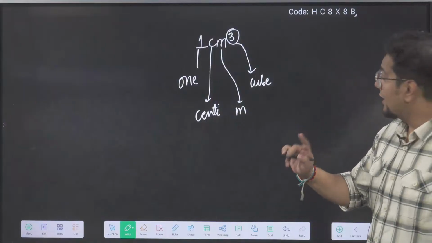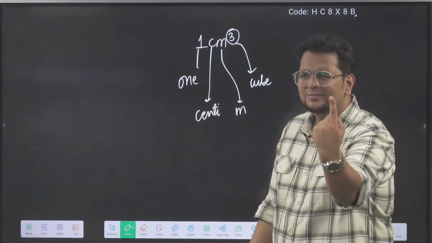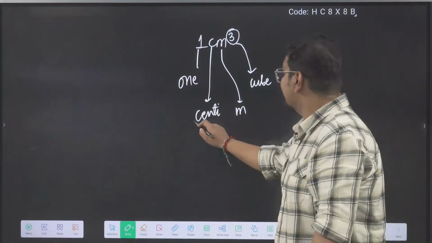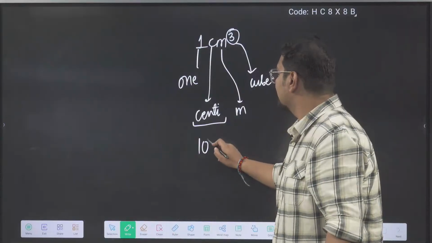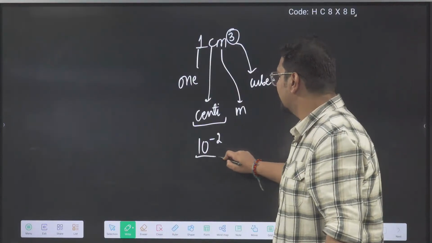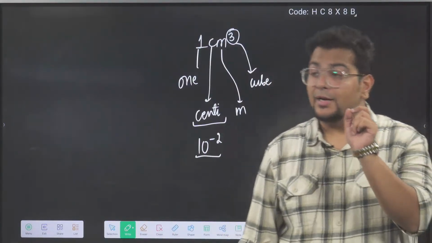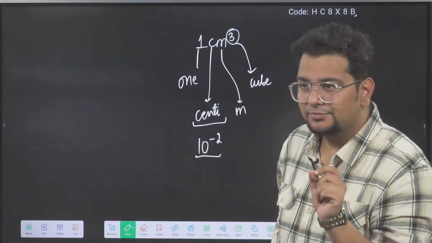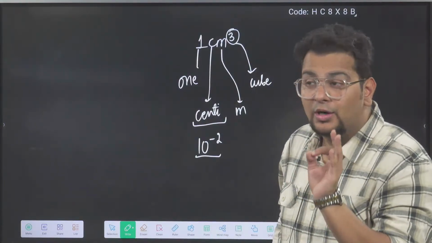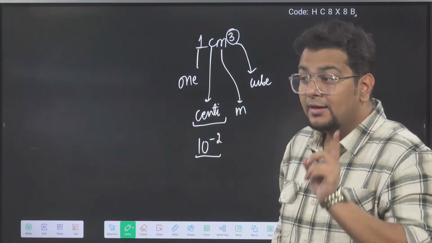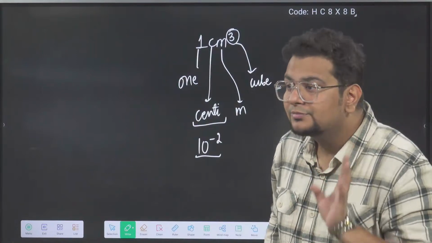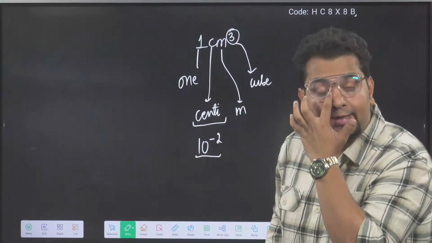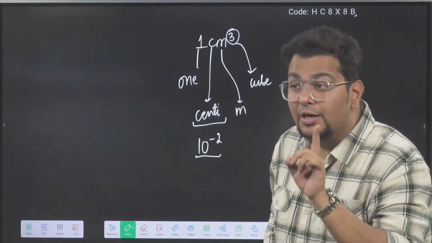Perfect. What is the meaning of 1? Sir, 1 means 1. It's a numeric number. Centi is also a number. It means 10 to the power minus 2. What is the meaning of the word centi? Very, very important thing is started now. Centi means 10 to the power minus 2.